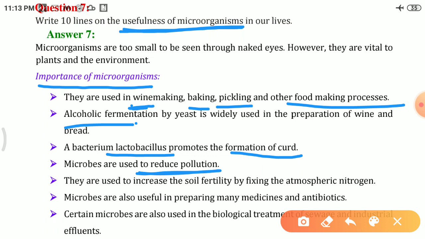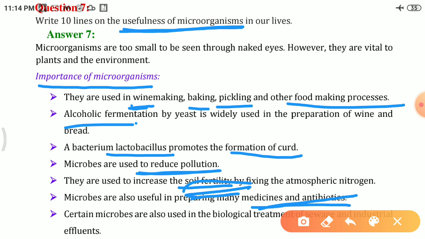Next, they are used to increase the soil fertility. As we know, rhizobium and blue green algae are used for fixation of nitrogen, and then they are increasing soil fertility. Then next, microbes are also useful in preparing many medicines and antibiotics like penicillin, streptomycin, vaccines, that all are prepared by the use of microbes.